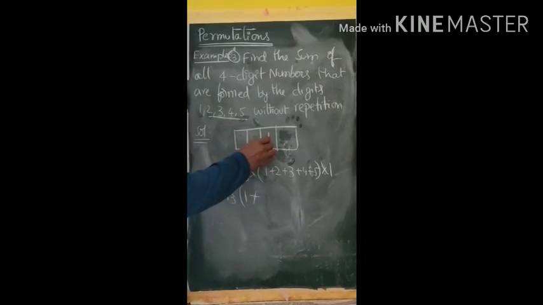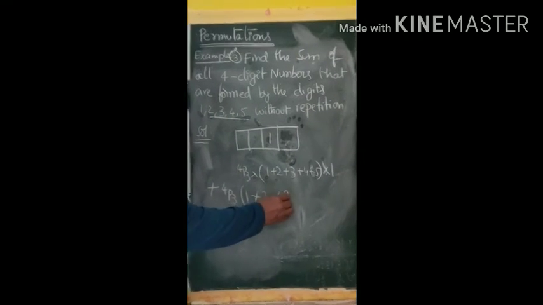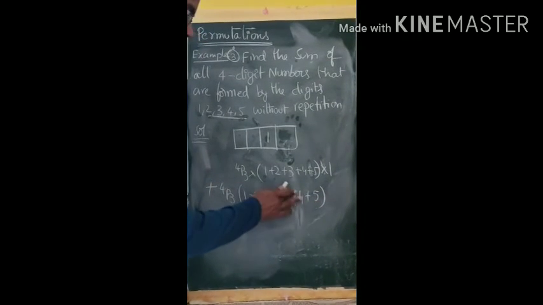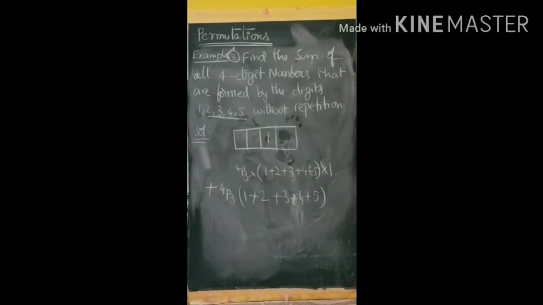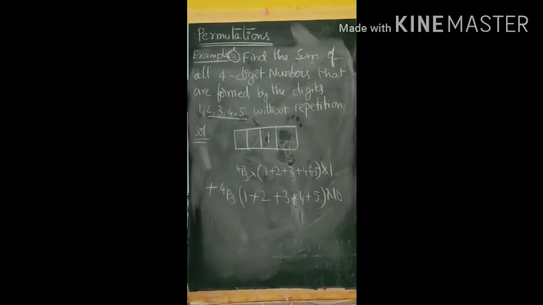Okay, if 2 is also there, 4p3 numbers will come. So 4p3 into 2, next 4p3 into 3, 4p3 into 4, 4p3 into 5. But the place value of the tens place is 10. So first I added all the units place values. Okay, next the digits in the tens place I added.